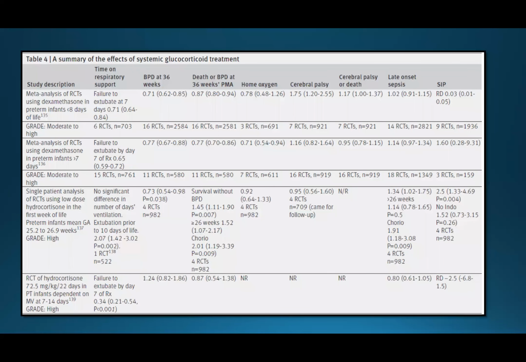Here's the risk summary of the effect of systemic glucocorticoid.